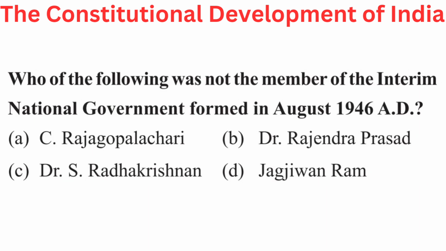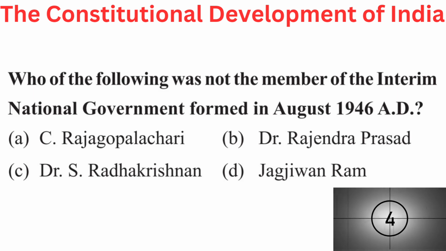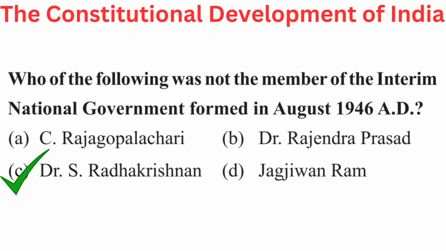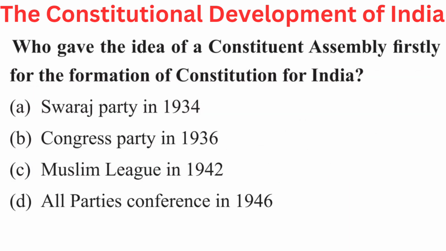Your question is, who of the following was not the member of the interim national government formed in August 1946 AD? Your options are A. C. Rajagopalachari, B. Dr. Rajendra Prasad, C. Dr. S. Radhakrishnan, or D. Jagjivan Ram. Right answer is C. Dr. S. Radhakrishnan.